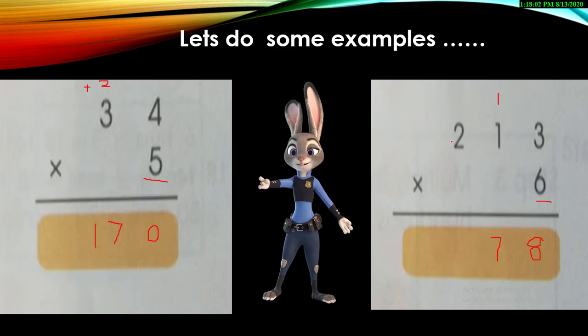And 6 twos are 12. But there is no other number over here, so in the last digit at the 100 place, we will write it as it is. 6 twos are 12. So this is the way to do it. And for your convenience, you can even mention a plus sign over here to remember that this number is going to be added with the answer, like 6 ones are 6 and 1 will be added. So it will turn into a 7.